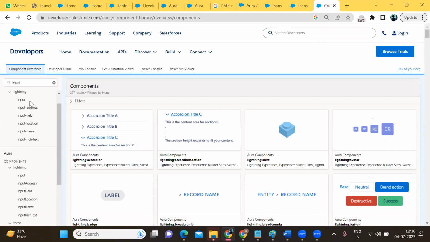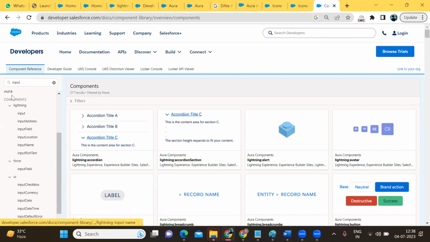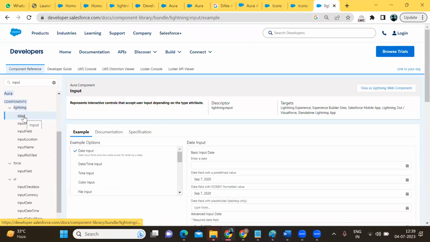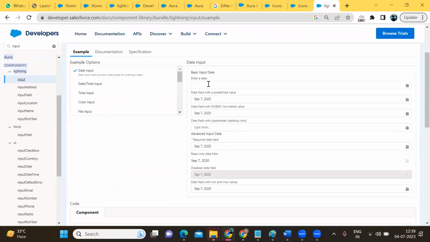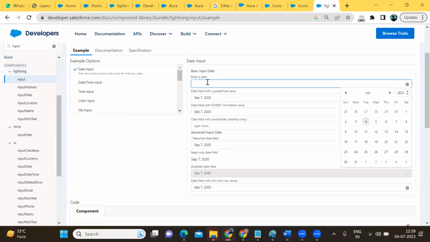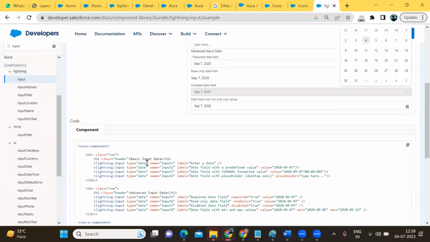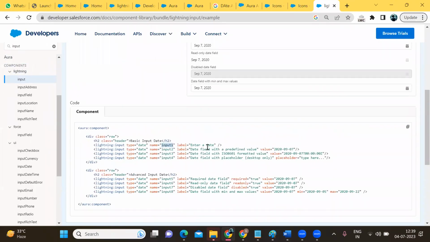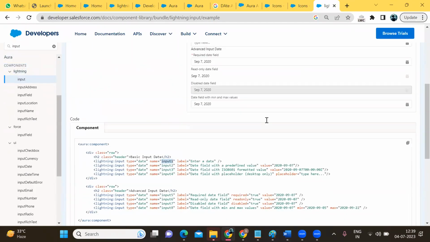Till now we have not been studying LWC; we are studying Aura components. So we need the tag for Aura components. Which tag? Lightning input. Click on lightning input, and here you can see the example. If you want to create a date type, lightning input type is equal to date, name input one, label name, whatever label you enter, like Enter date. Like that you can create the UI.